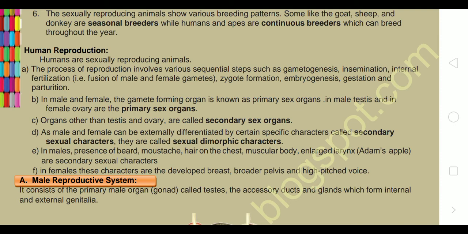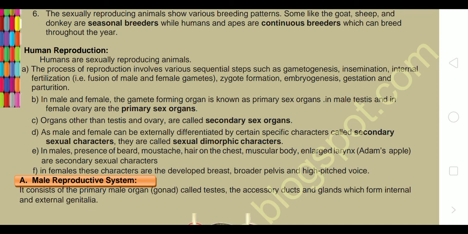In male and female, the gamete forming organ is known as the primary sex organ, also termed gonads. In male, it is the testes, and in female, it is the ovary, which are primary sex organs in both. Organs other than testes and ovaries are called secondary sex organs, which are helpful for sexual reproduction.